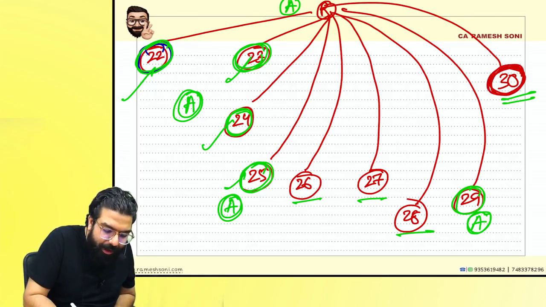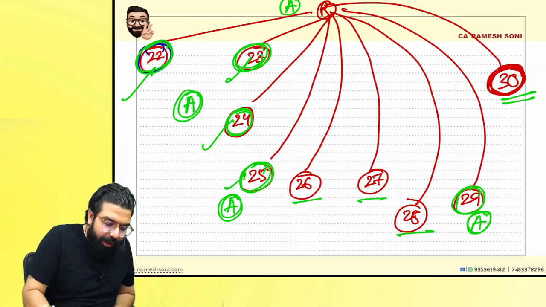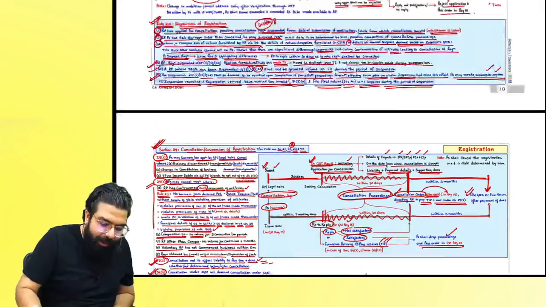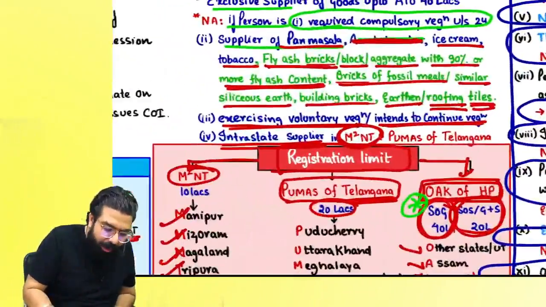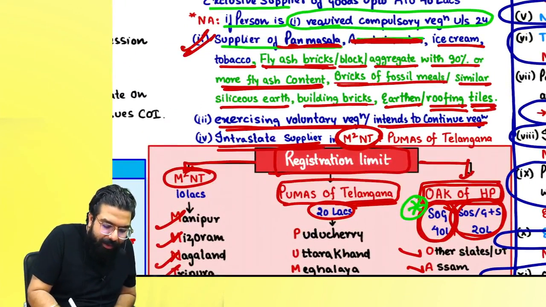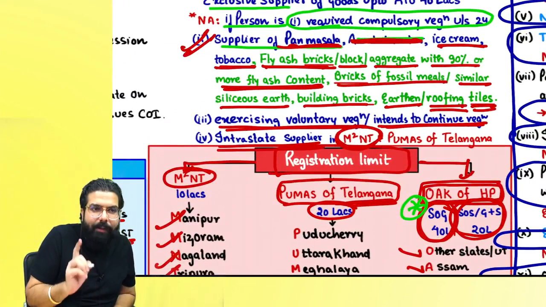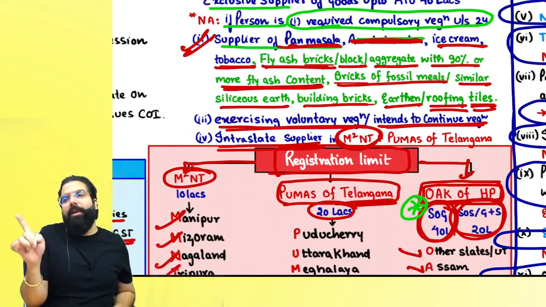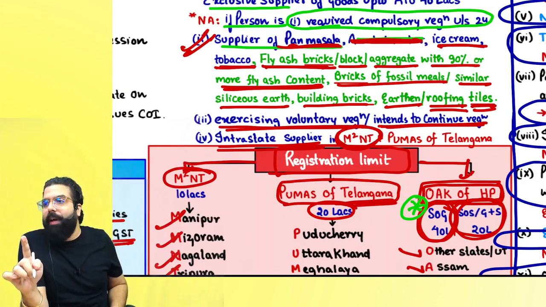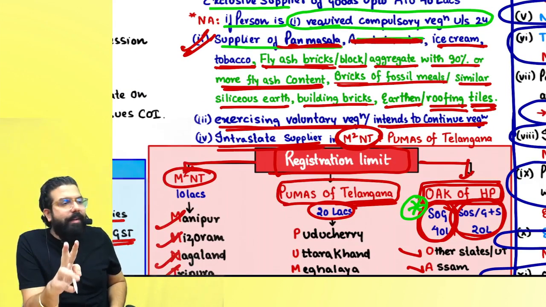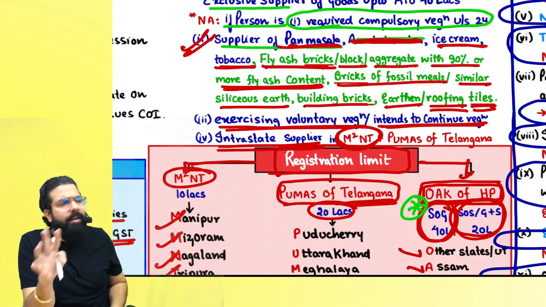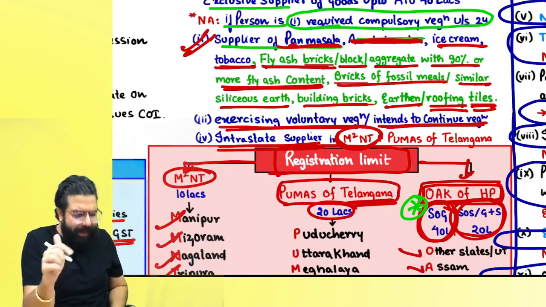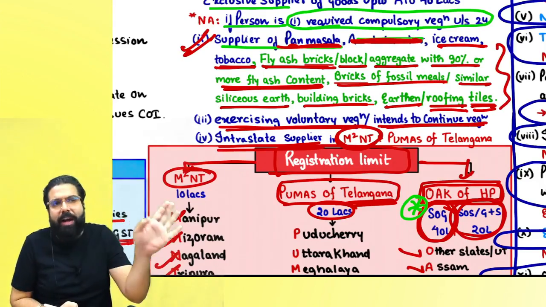Right everyone? I have told you where the amendments are. In section 30 I have already told you what the amendments in this chapter are. One amendment is that now they have included, along with pan masala, ice cream and tobacco suppliers, the person who is making fly ash bricks. Correct everyone? Building bricks, then bricks of fossil meal and similar siliceous earth, and also earthen or roofing tile, those people are also not eligible for the higher limit of 40 lakh.